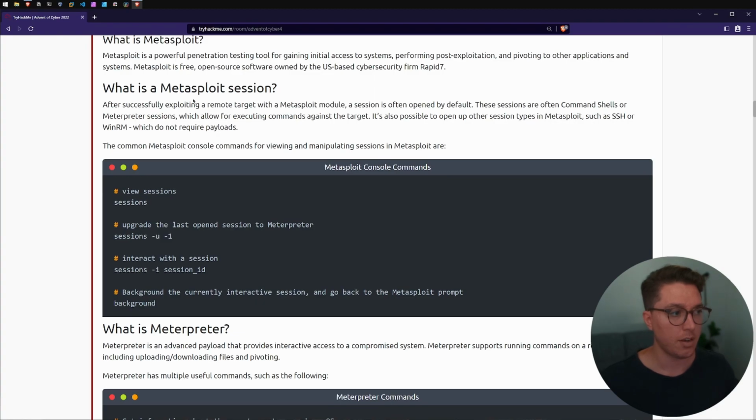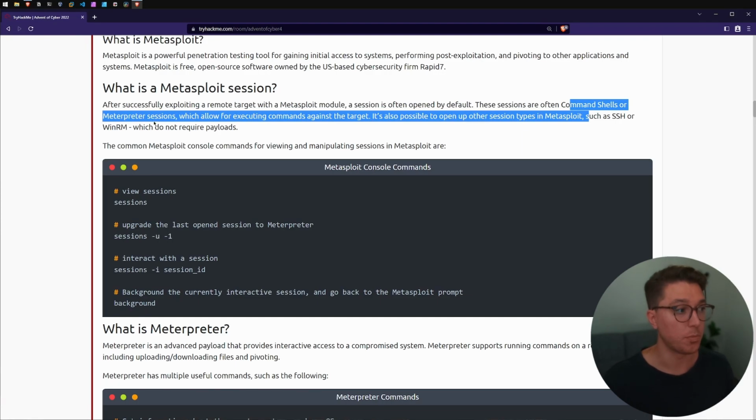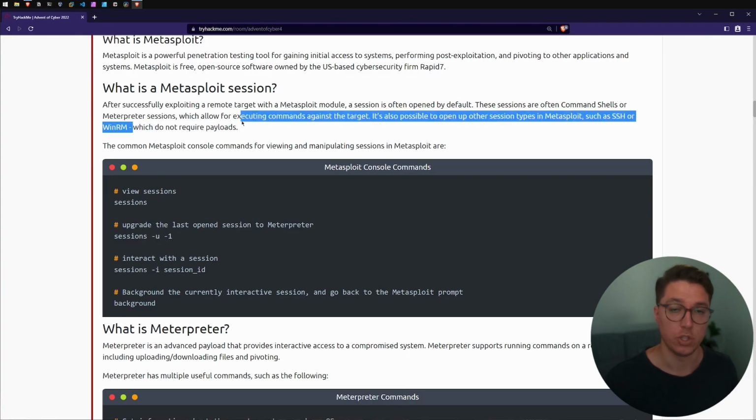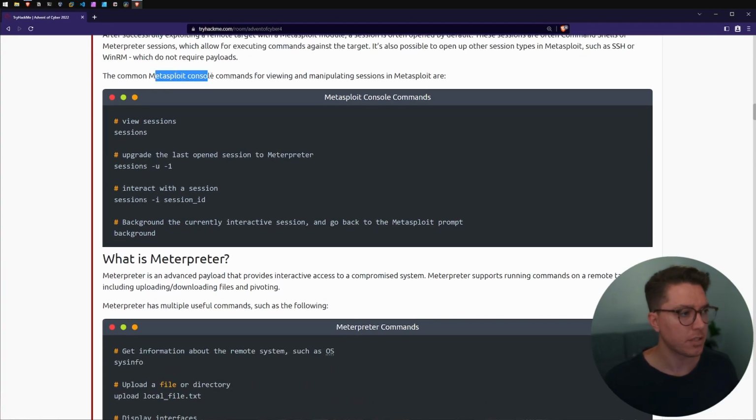So next up, what is a Metasploit session? So after you actually gain a foothold into a system with Metasploit or a Metasploit module, so there's all different types of modules within Metasploit, a session is often opened by default. So these sessions are often called command shells or Meterpreter sessions. And that's going to give us further ways to either compromise, pivot, or find more information out in the server or in the system. So you can even open up other session types in Metasploit such as SSH or WinRM, which don't require payloads.